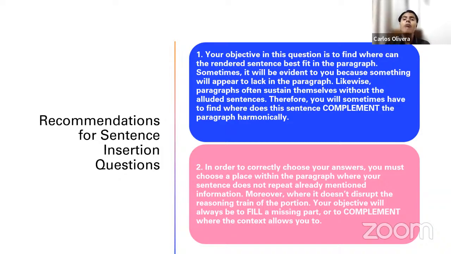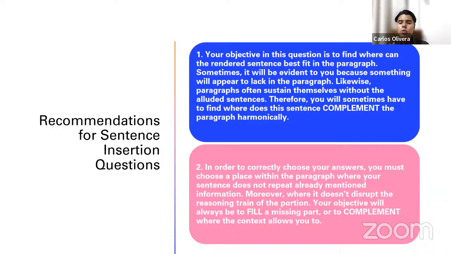harmonically. It doesn't have to disrupt anything, because if it disrupts the information, for example, if something was already talking about another point, but you want to insert the phrase in that part where you actually ended talking about that point, it doesn't make sense. As I say, you need to complement harmonically, all right? Very important. So in order to correctly choose your answers, you must choose a place within the paragraph where your sentence does not repeat already mentioned information. That is very important. If you are inserting the phrase in a place where information that is very similar to the one in the sentence is already mentioned, then don't insert it there because you will be repeating information, right?